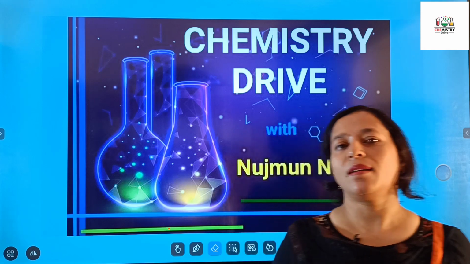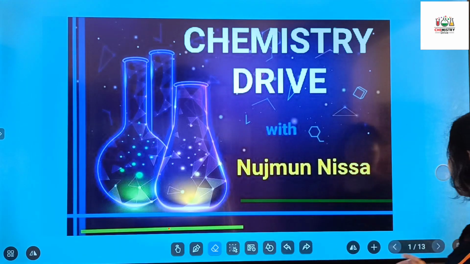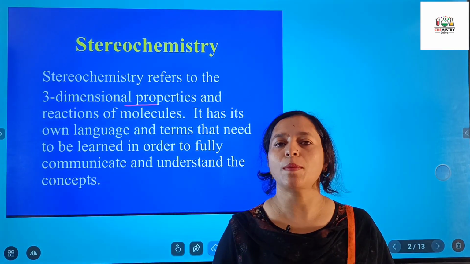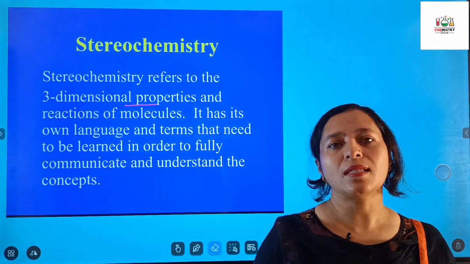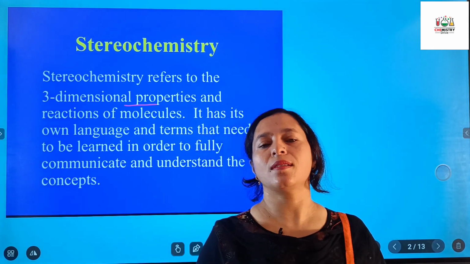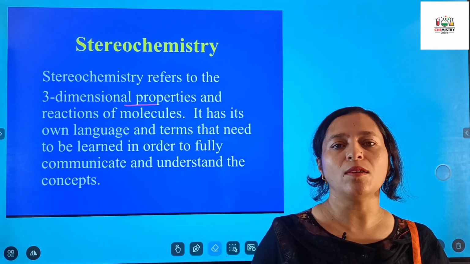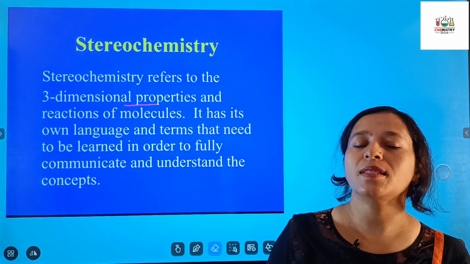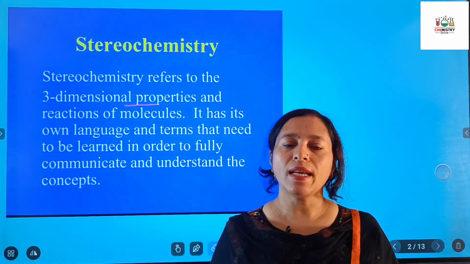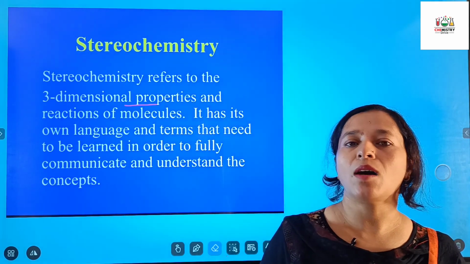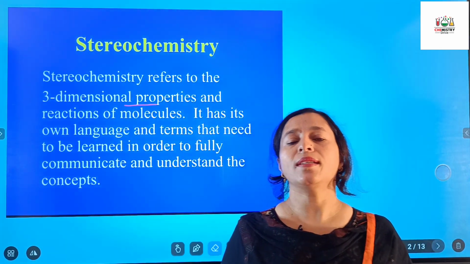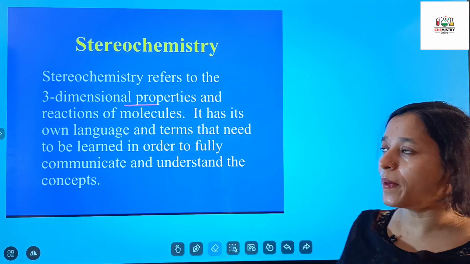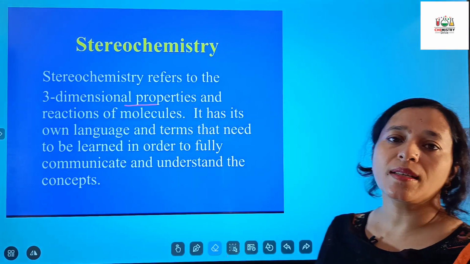Let's start with the topic stereochemistry. Stereochemistry refers to the three-dimensional properties of molecules, because we'll study molecules, their superimposable images and non-superimposable images, and how the molecules rotate on the three axes x, y and z, how they are used, how they show their images. We are going to discuss all these things in this topic, and there are definitely some new technical terms for you.